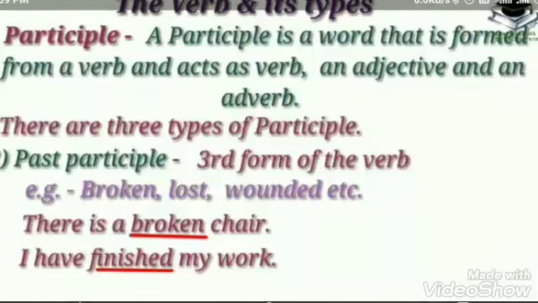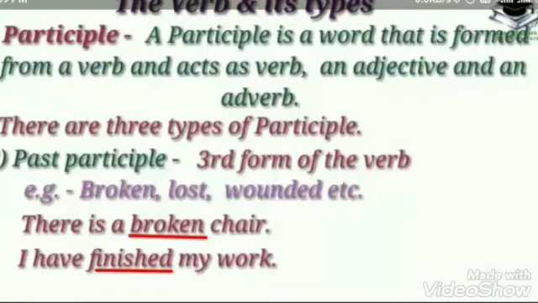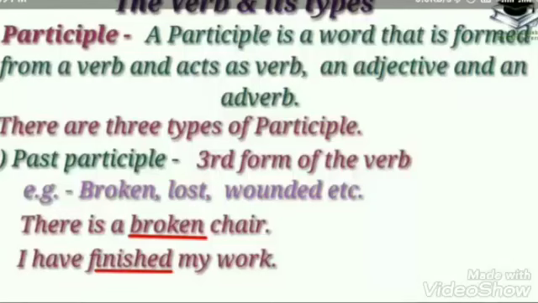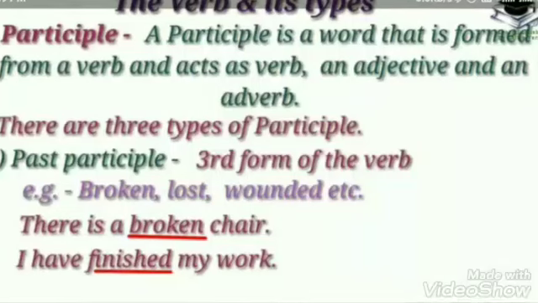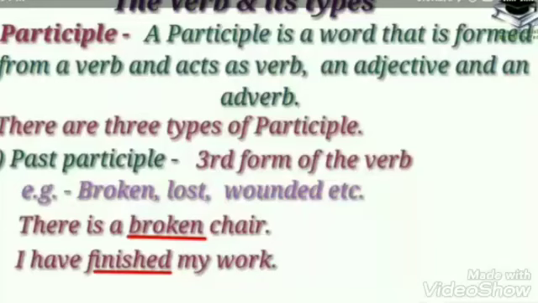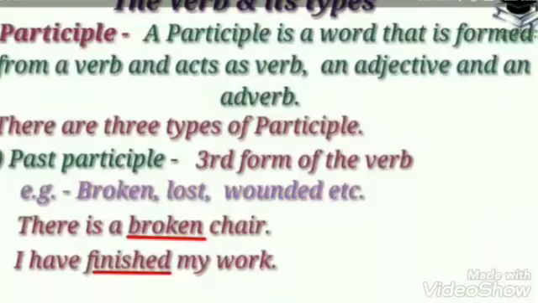Now we are going to see the third type of participle, that is perfect participle. In perfect participle, we use having and the third form. When we have to join two sentences, first of all we have to see which action takes place first.